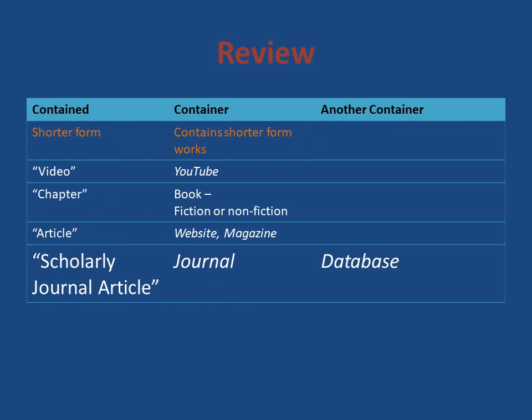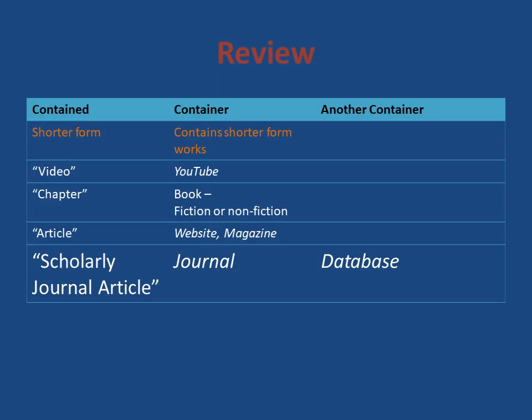So let's continue to review shorter form sources such as videos, which are enclosed in quotation marks. They are found in containers like a website such as YouTube.